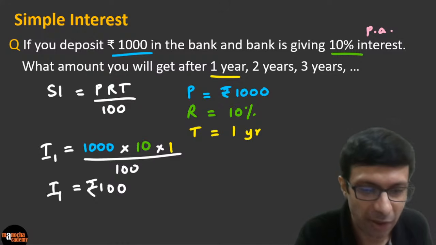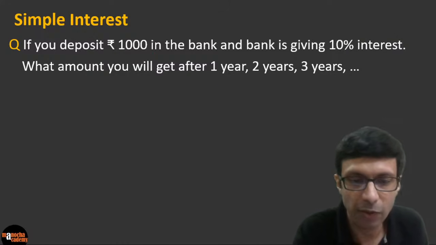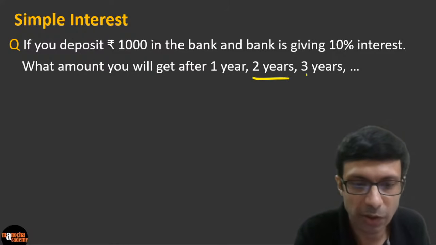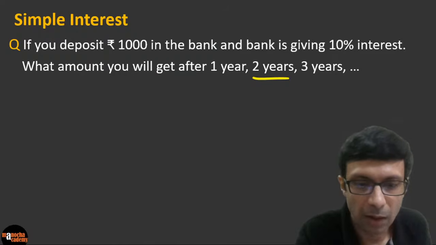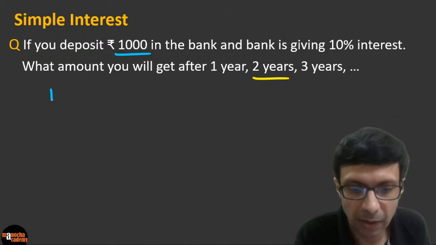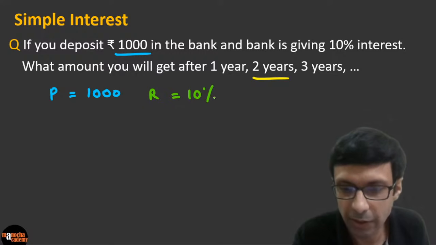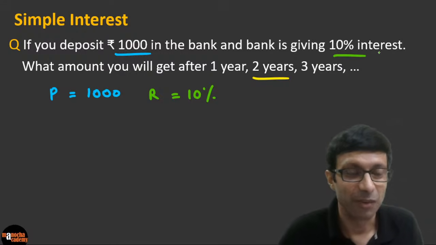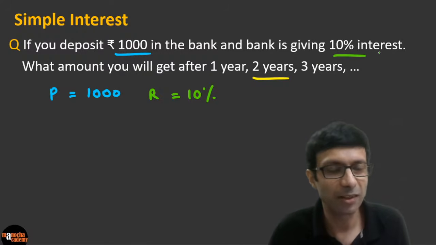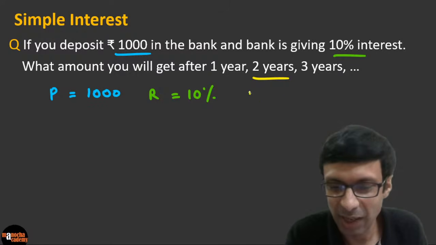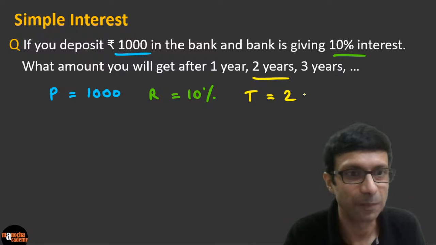Excellent, rupees 100. Now let's say we want to find the same simple interest after 2 years. It's very simple, only the time changes. The principal is still 1000 rupees, the amount deposited. The rate is still 10%. The bank is not changing the rate, hopefully. But these days, we don't get 10%. Usually the rate is something like 6 or 7% now. So let's say they're giving 10% and the time in years is 2 this time.